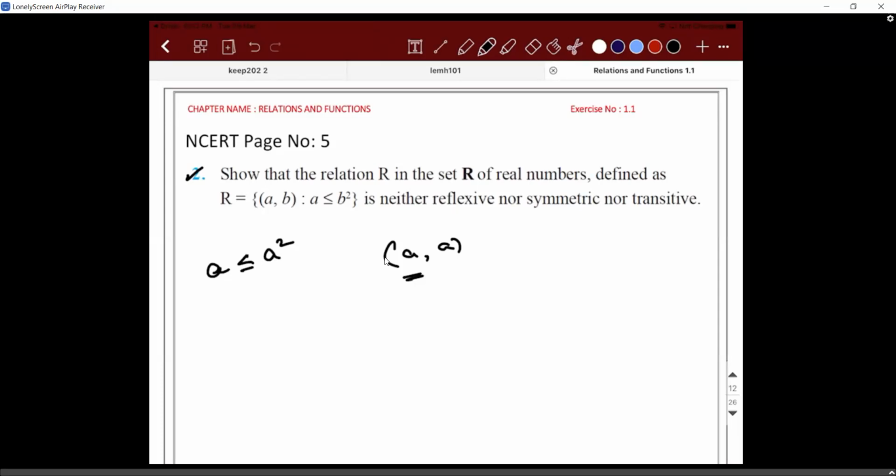It is not reflexive. And what will be the reason you write? You have to take fractions. So 1 by 2, is it less than or equal to 1 by 4? Greater. 1 by 2 is 0.5 and 1 by 4 is 0.25. It doesn't work for fractions. Right. What about symmetric?